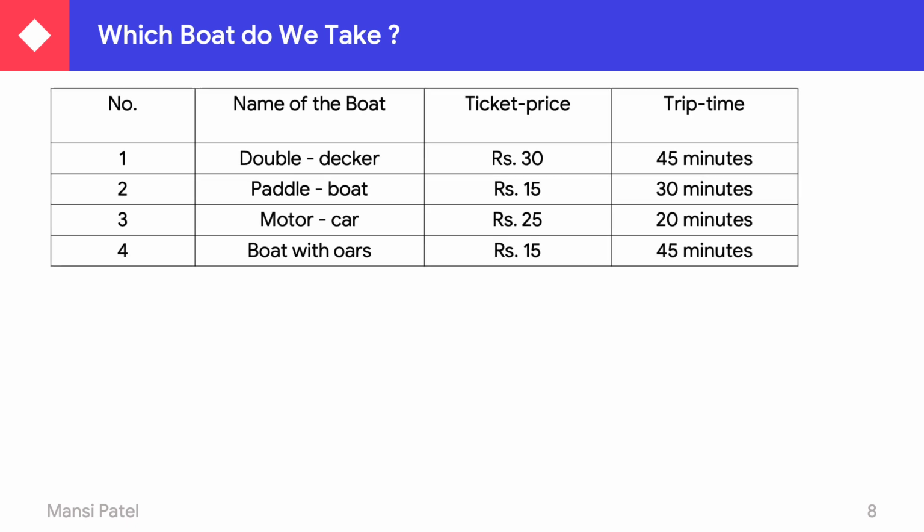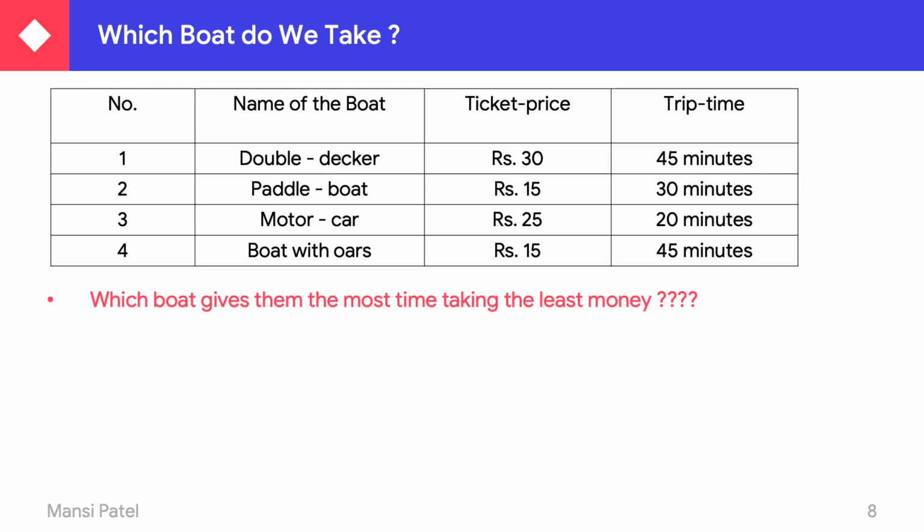Now another question. Which boat gives them the most time while taking the least money? See here, you have to find out the name of the boat. The boat that gives them the most time means it takes much time, but the other condition is that they are not paying much, they are taking the least money.